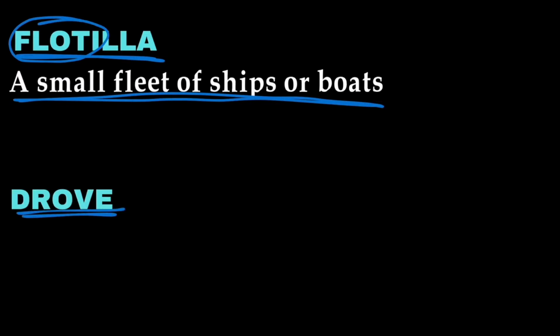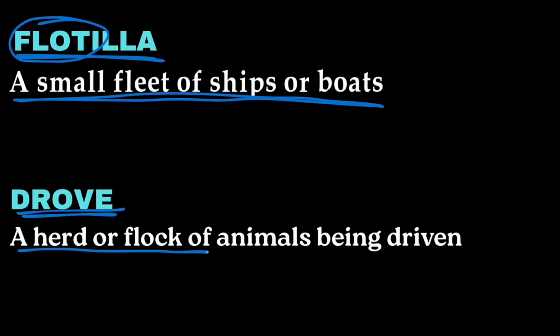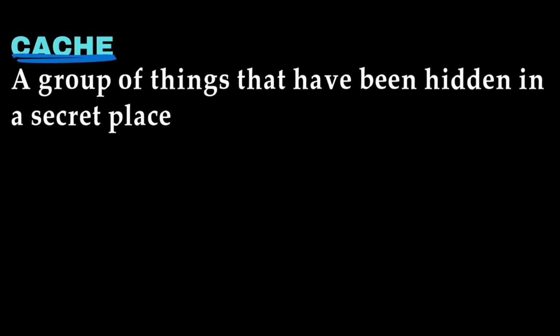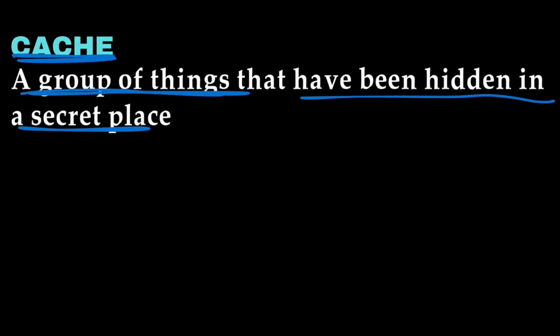Next word we have is drove. Drove is a herd or flock of animals being driven. A herd or flock of animals being driven is called drove. Next word we have is cache. A group of things that have been hidden in a secret place is called cache.